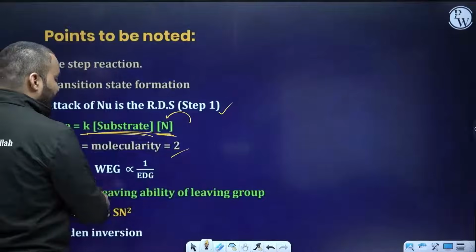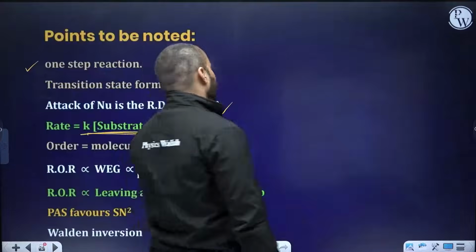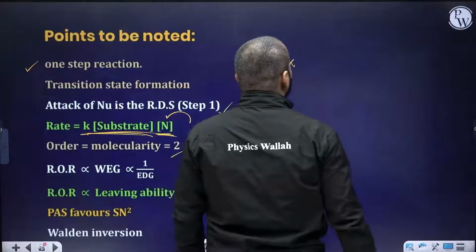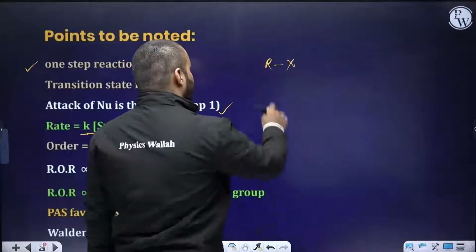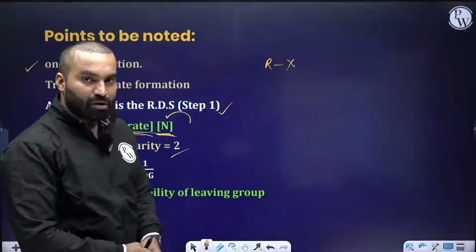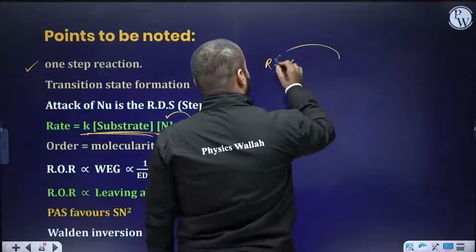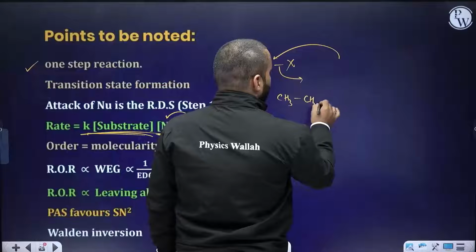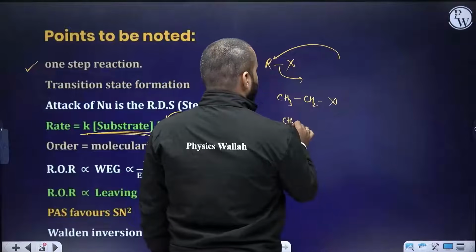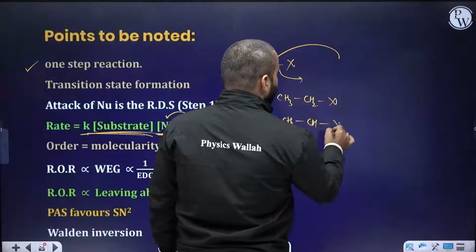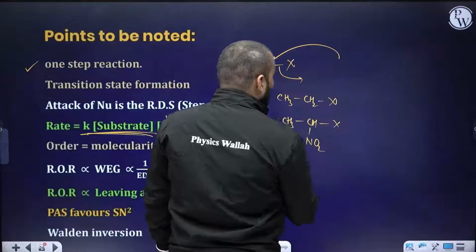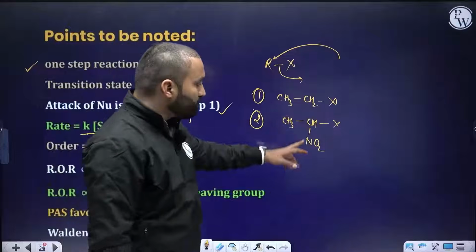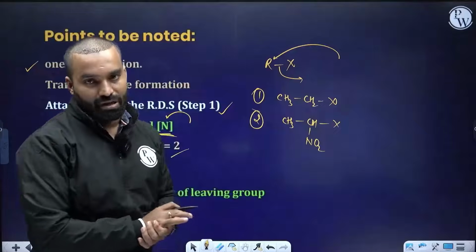The rate of the reaction will be directly proportional to the electron withdrawing groups. Now why do I need that? Suppose I have X to be substituted. I want to generate a high amount of positive charge on this carbon so that the nucleophile can come and easily attack. I have CH3, CH2, X. I have CH3, CH, X, and here I have NO2. My question, everybody, you need to answer in the chat box: which one out of the 2 do you think will give a faster SN2 reaction?